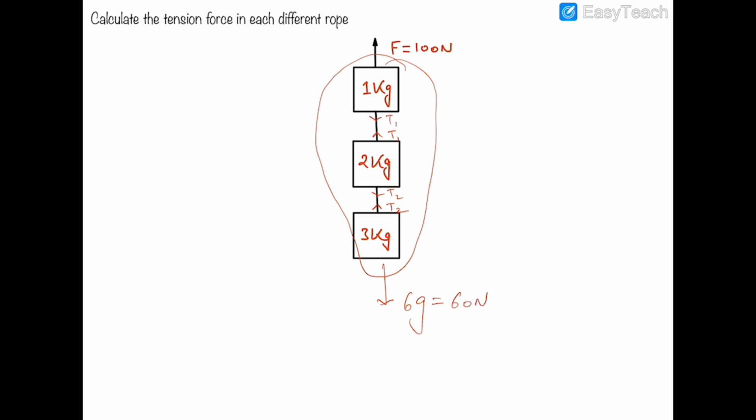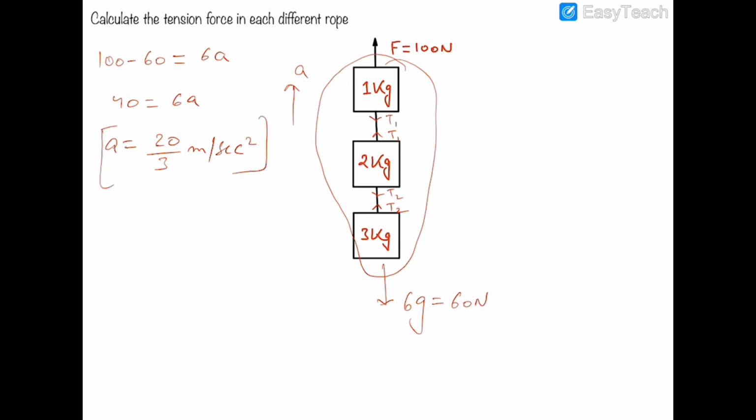Let us suppose that it is moving upward with an acceleration of A. So writing the equation of forces, 100 minus 60 is equal to 6A. So 40 is equal to 6A. 6 is the mass of the system. So A will be equal to 20 by 3 meters per second square. This is the acceleration of the system.